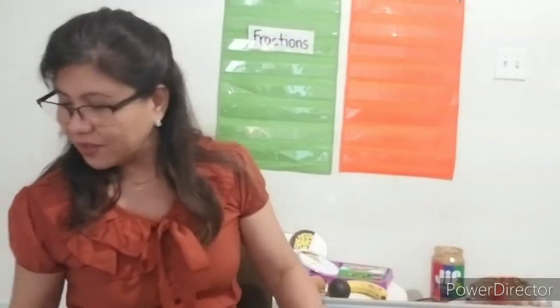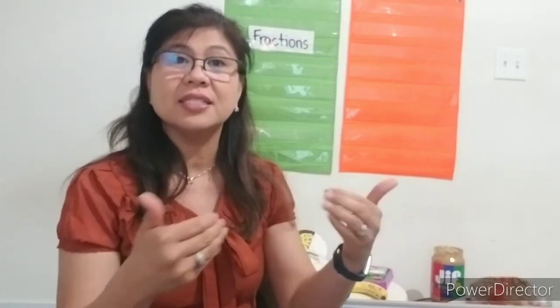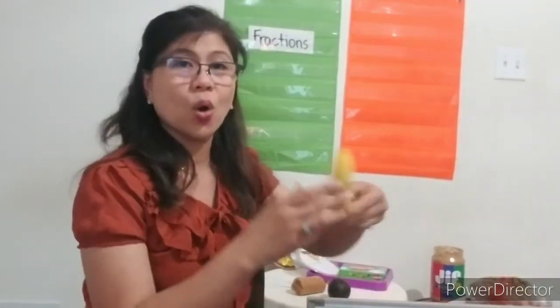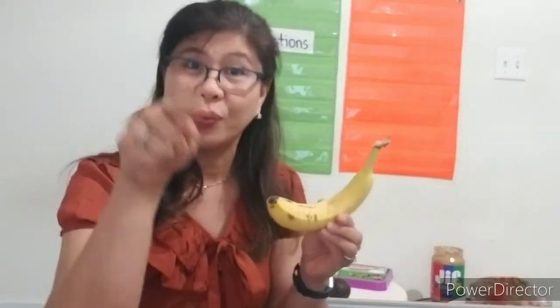Okay, so for fractions, we will learn how to share equally, because we don't want to be greedy. Somebody needs to get an equal part, the same part as my part, okay? We don't want to be unfair. We want to be fair, equally divided, or we equally split the whole. So what are examples of a whole? I have here a whole banana. I haven't eaten it yet, but I will share something. I'll share half of my banana with you.